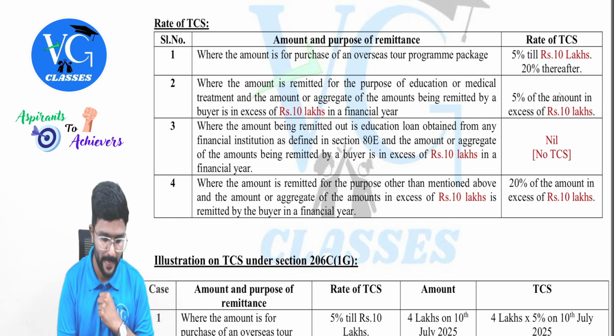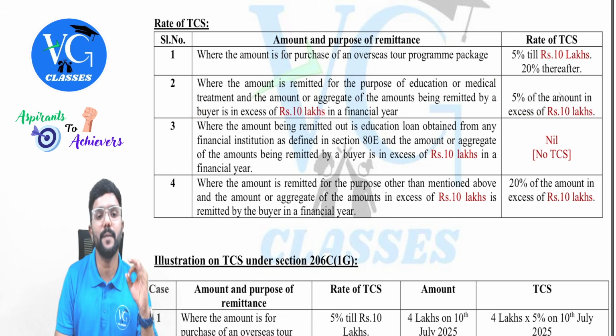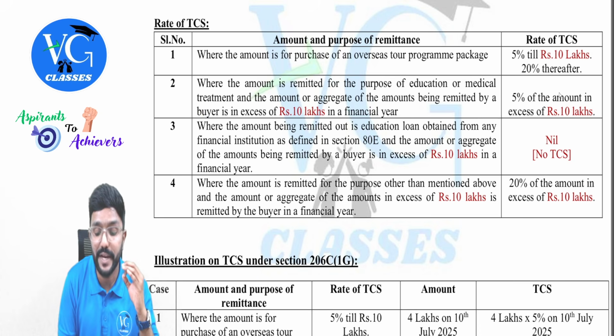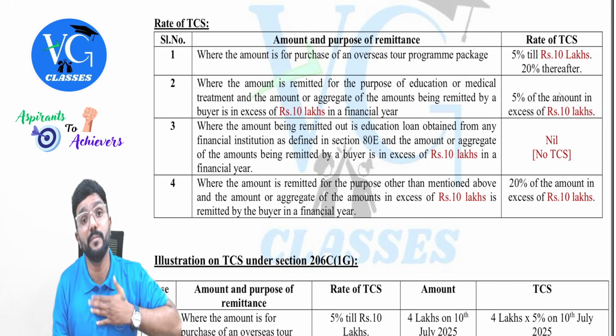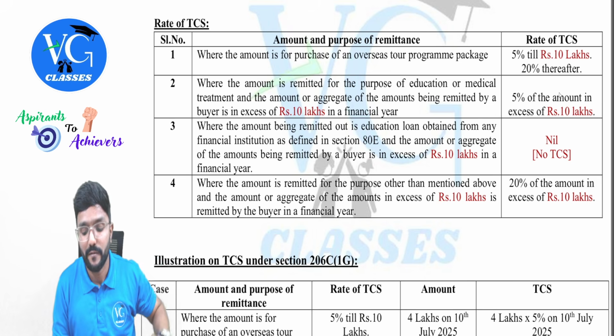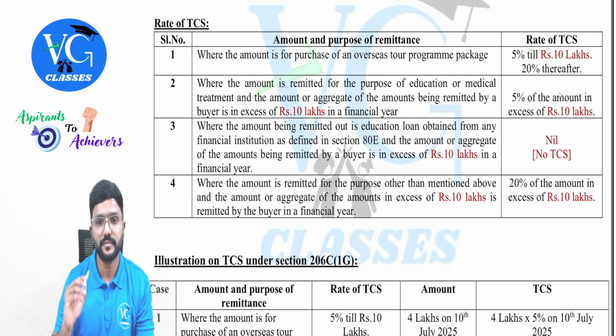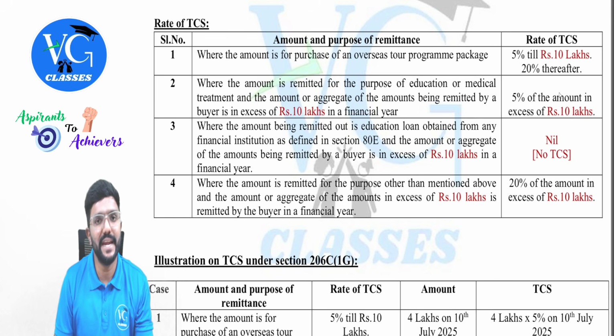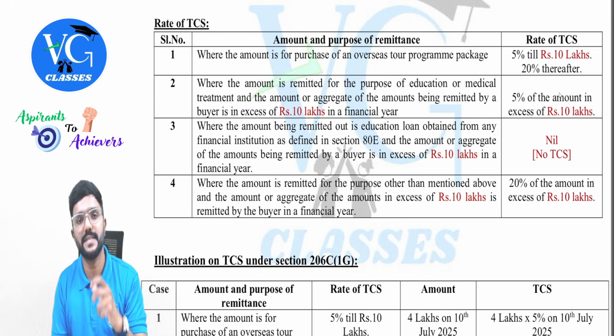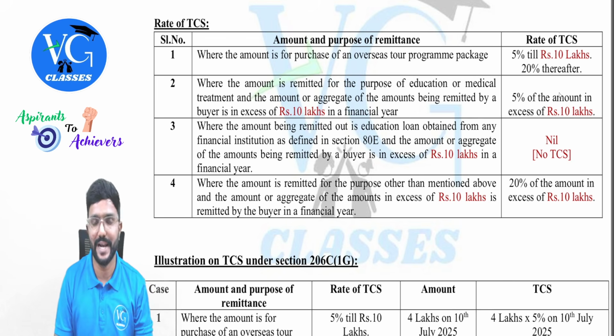Clear? Yes. Then, where the amount being remitted out is an education loan obtained. Sir, here also education is there. Guys, this is remitting our own money without taking any loan, whereas here, I am taking a loan and remitting it. Okay. Obtained from any financial institution as defined in section 80E. 80E gives deduction for interest on education loans.